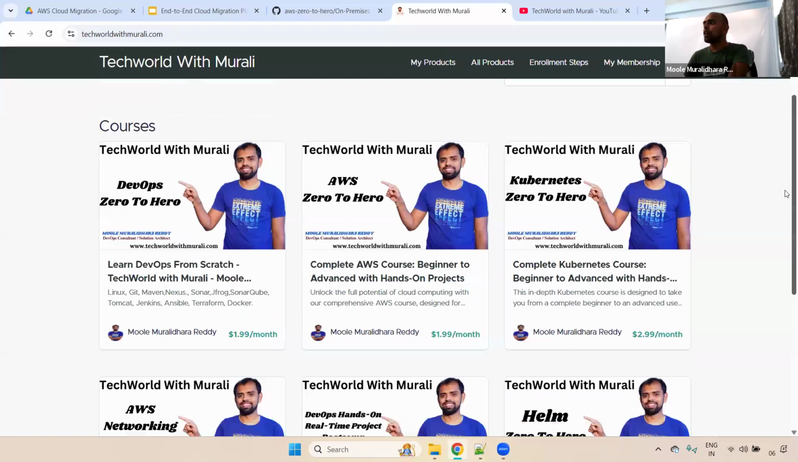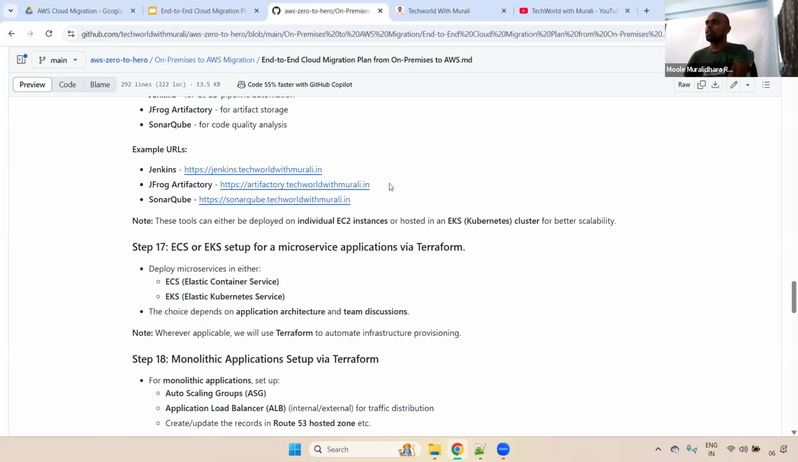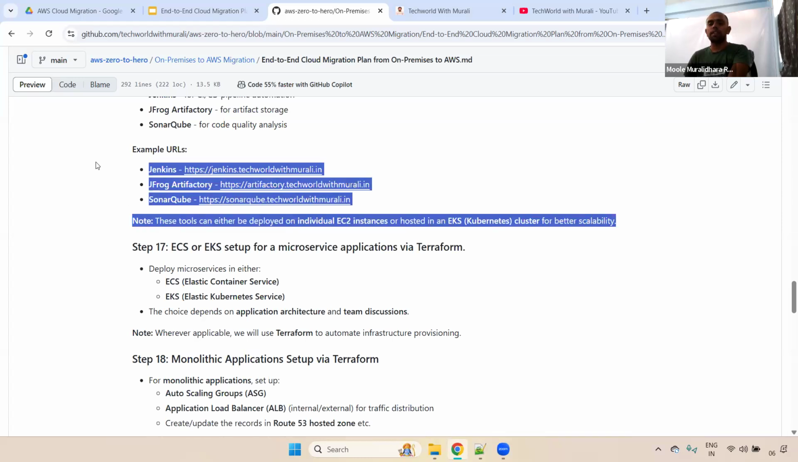In case you are not aware of how to do it, in our DevOps hands-on project I already covered how to install all the DevOps tools using Helm charts. Please have a look on the techworldwithmurali.com website so that you will get some idea. Okay, clear, super. So these internal tools, Jenkins, everything, are ready.